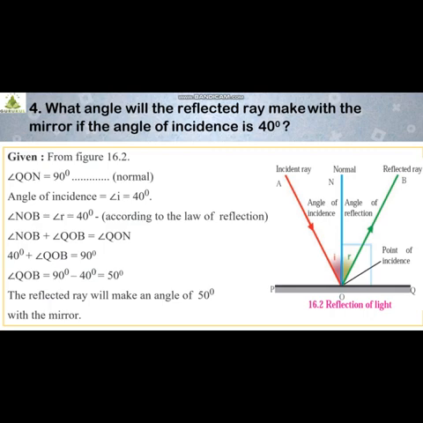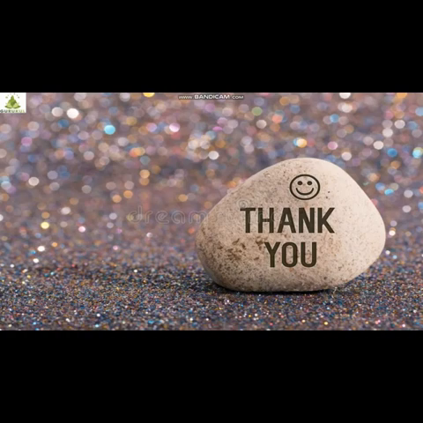Simple sum. So what are we going to do? We first relate the angle of incidence and the angle of reflection with the help of the law of reflection, and then we find the value for the reflected ray: what angle does it make with the mirror? Understood? Okay. With this, students, we have completed chapter 16, that is reflection of light.